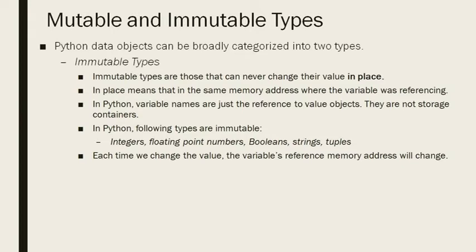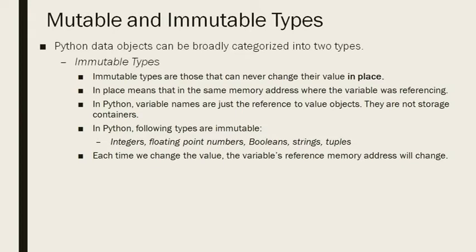Now the very important point in this chapter, that is mutable and immutable data types. This is a very popular question in Python. Python data objects can be broadly categorized into two types. One is mutable, another is immutable, that is non-mutable. So first we will discuss immutable data types. Immutable data types are those that can never change their value in place. Please focus on in place. Okay, we will be coming to this point.